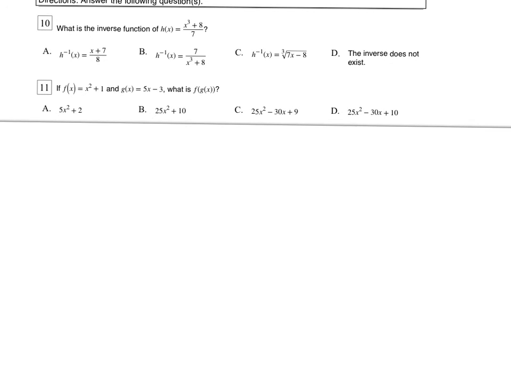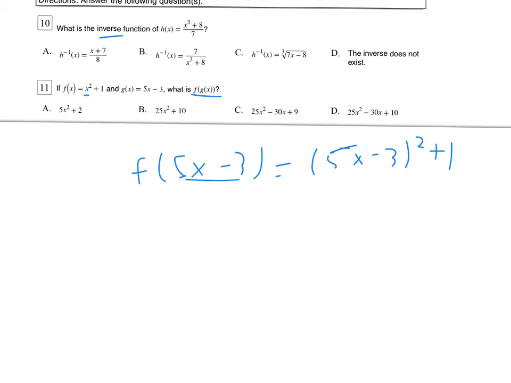All right, number 10 is another inverse here. For that one, remember, we just switch x and y and then solve for the new y. Number 11, we're doing f of g of x, so it's going to be f of 5x minus 3. That's going to be 5x minus 3 squared plus 1, because I took this and plugged it in for the x there on the f function. Just make sure on this one that you FOIL the 5x minus 3, and then simplify.